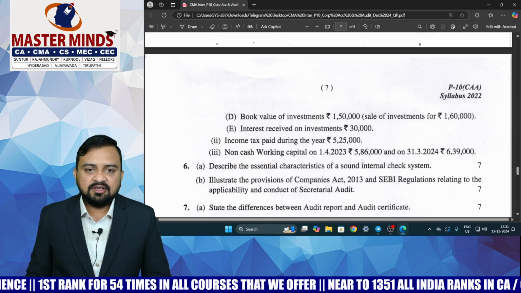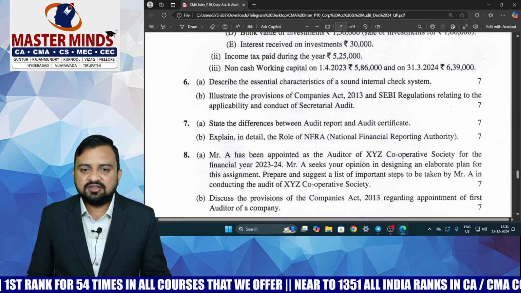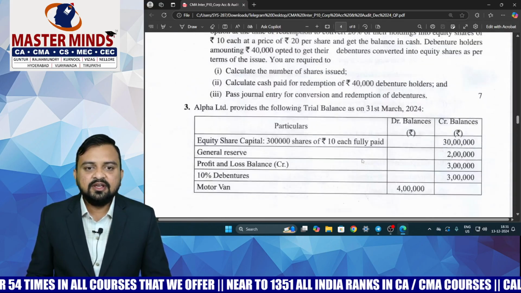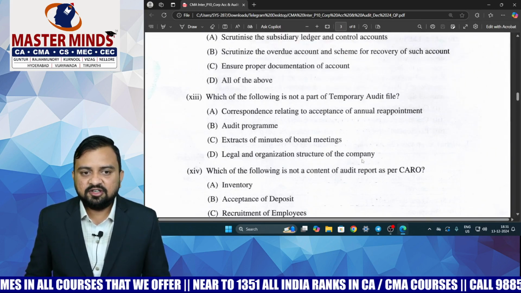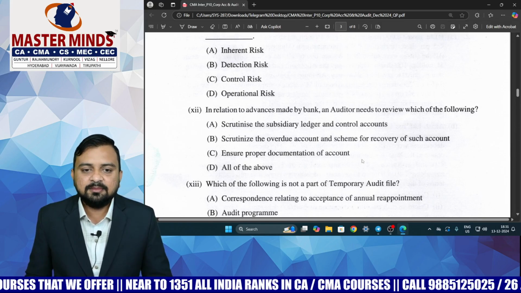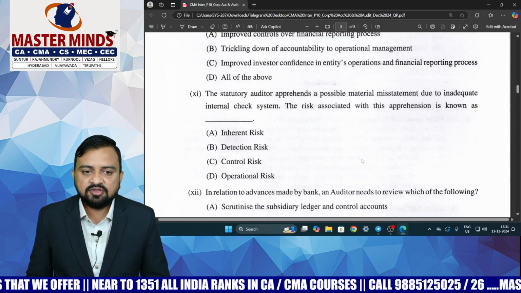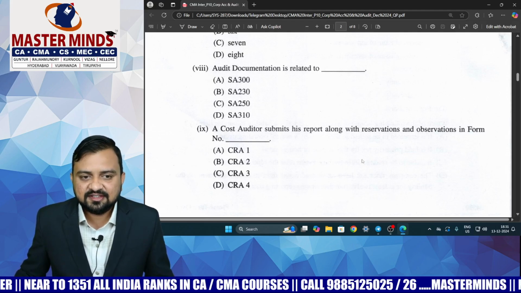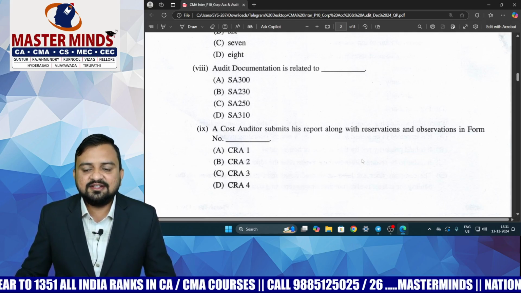Even if you find any one question difficult, you are having a choice, you would easily have attempted all the questions. MCQs out of 20 marks, definitely you can easily score 16 marks, very easy, sir. Then if you have read the material thoroughly, then definitely 20 out of 20 marks. So overall the paper was easy, sir, as far as the auditing part is concerned.